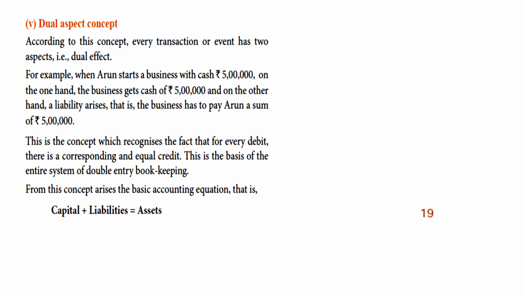So in the next lesson we will start doing this double entry bookkeeping system. Under this we will learn all those things. From this concept arises the basic accounting equation. So what is meant by equation? In all the maths we have equations, right? The same way, in accounting also we have an equation, that is capital plus liability is equal to assets. Assets is equal to capital plus liability. Based on this equation we will do all the sums. Okay, double entry bookkeeping system. So let's move on to the next one.